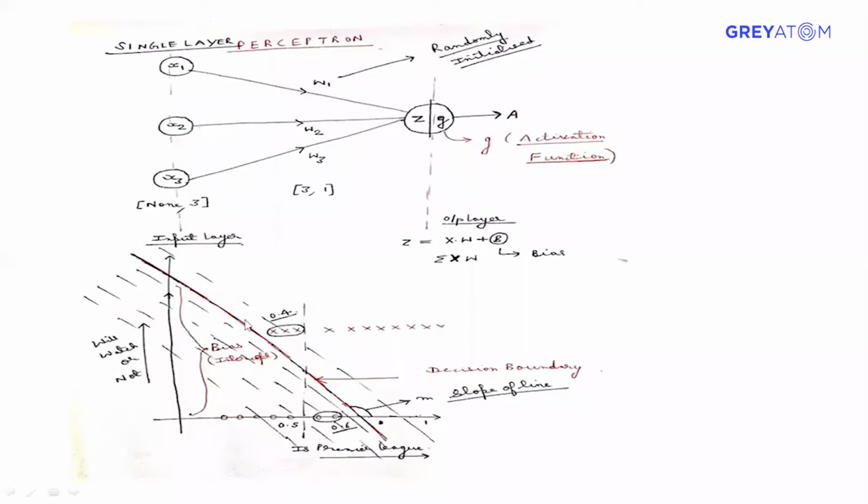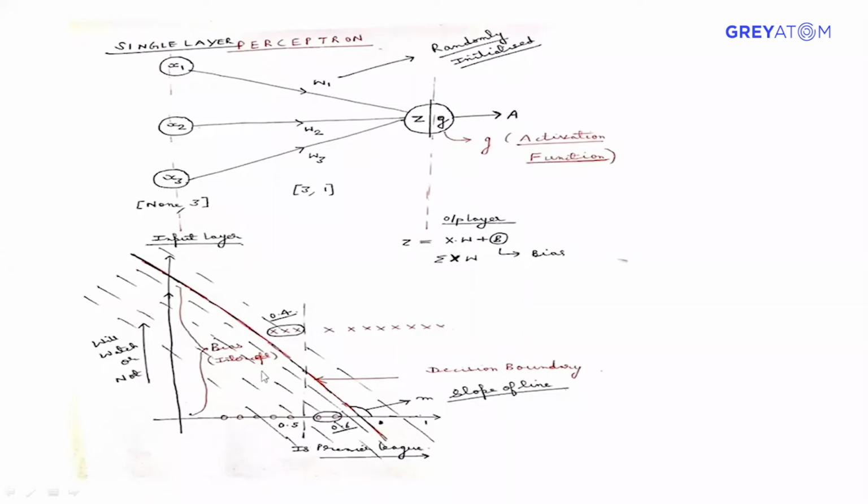And so what was the objective of perceptron? Basically to learn this decision boundary. We will see later how it learns the decision boundary, but for now, it will learn the decision boundary. And out of that, this is the slope of the decision boundary, and this is the intercept.